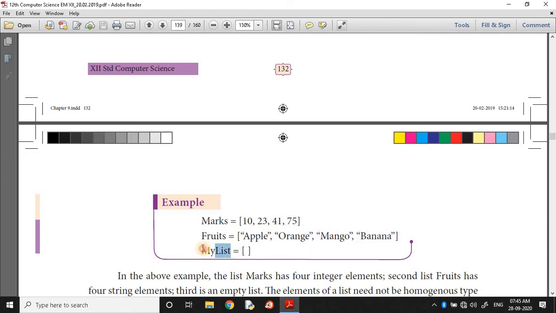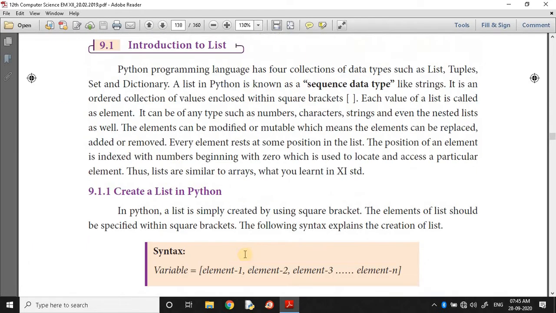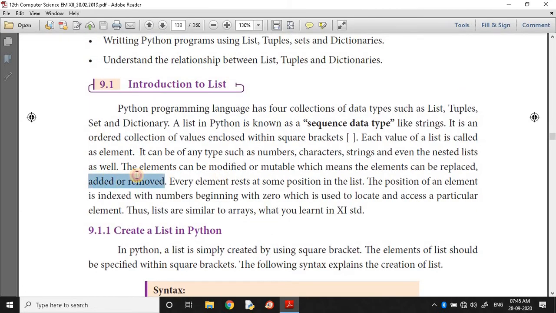Then my list is another list. It is an empty list which has nothing. No elements inside the square bracket is there. So it is called as an empty list. We can create empty list also. Whenever we need, we can add element because lists are mutable. We already seen lists are mutable. We can add or remove elements or replace elements at any time because lists are mutable.